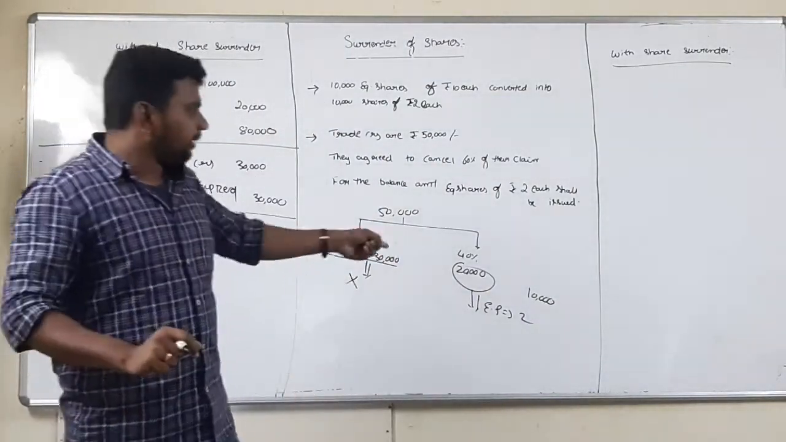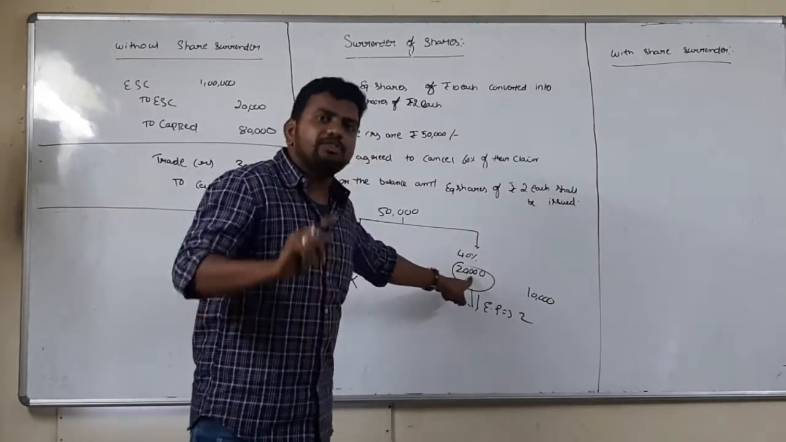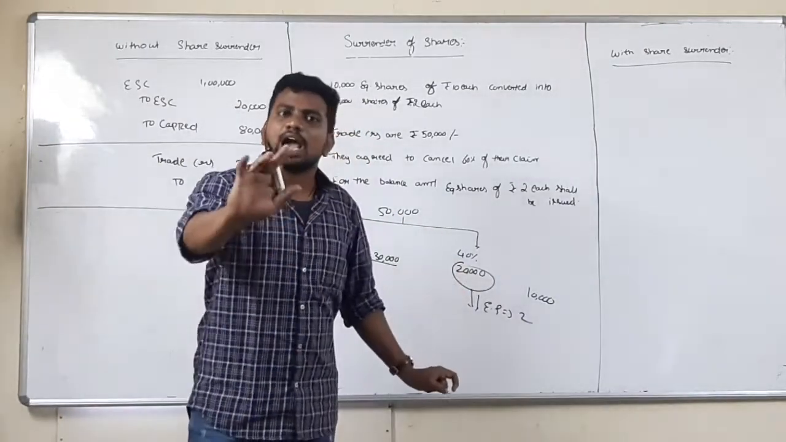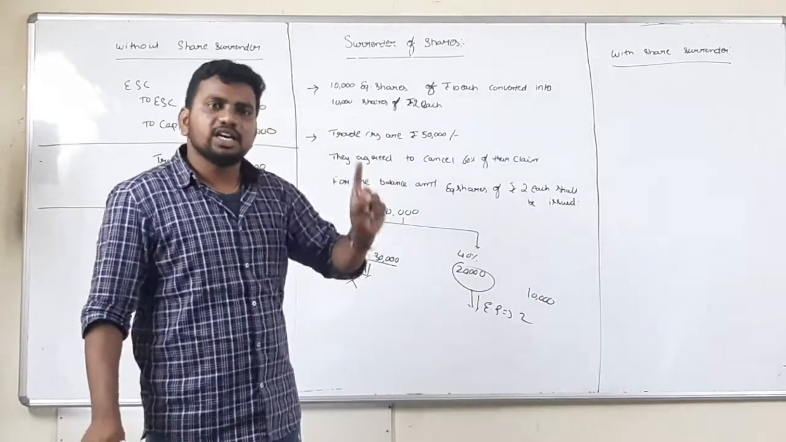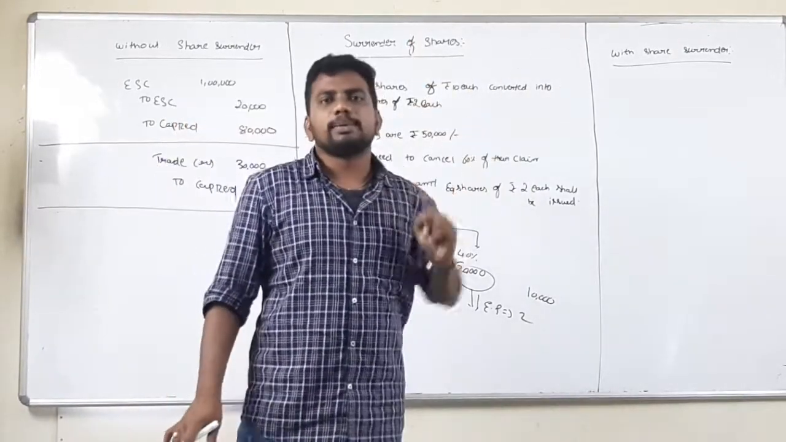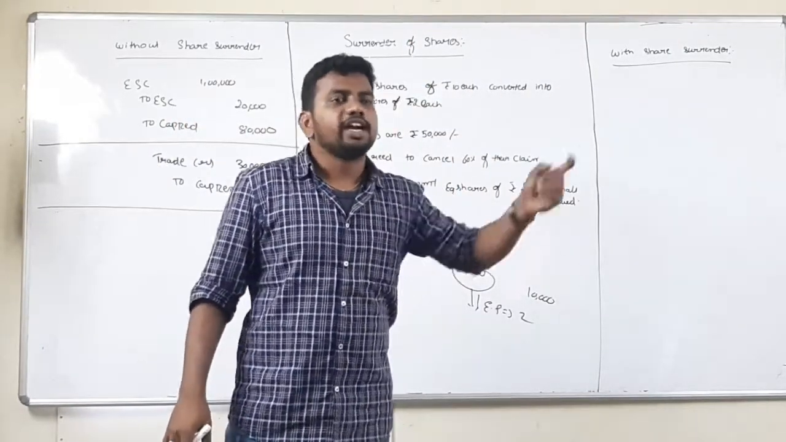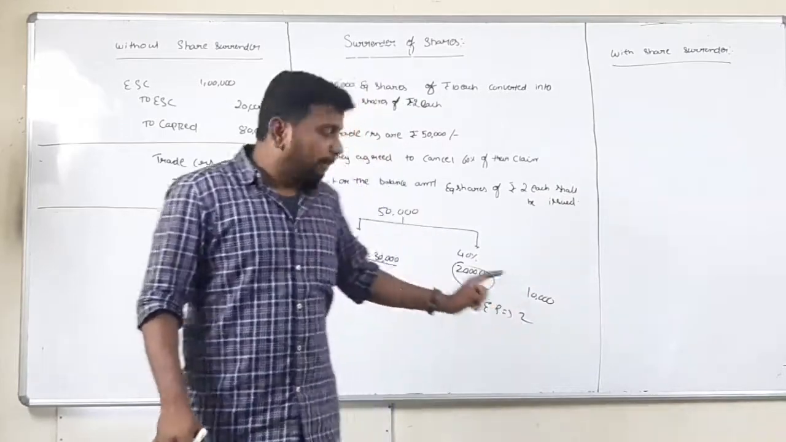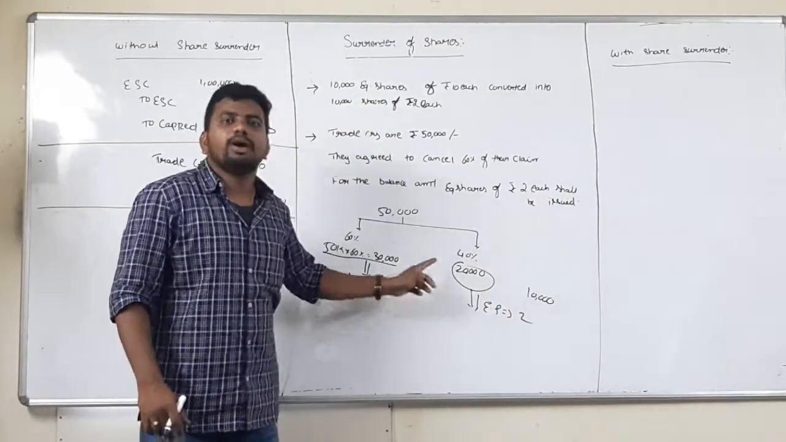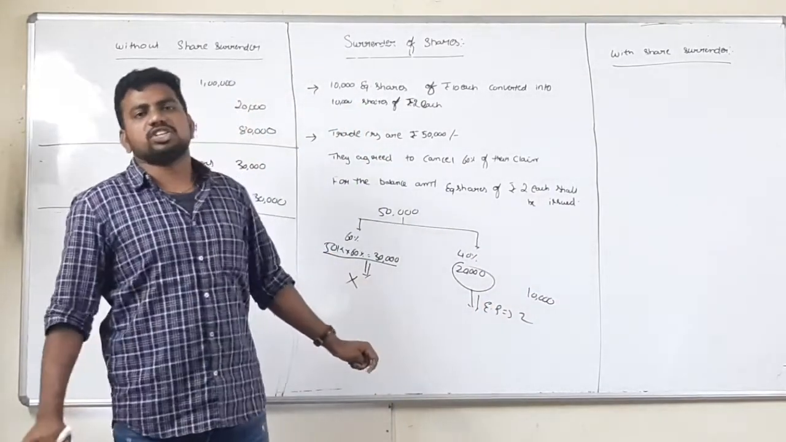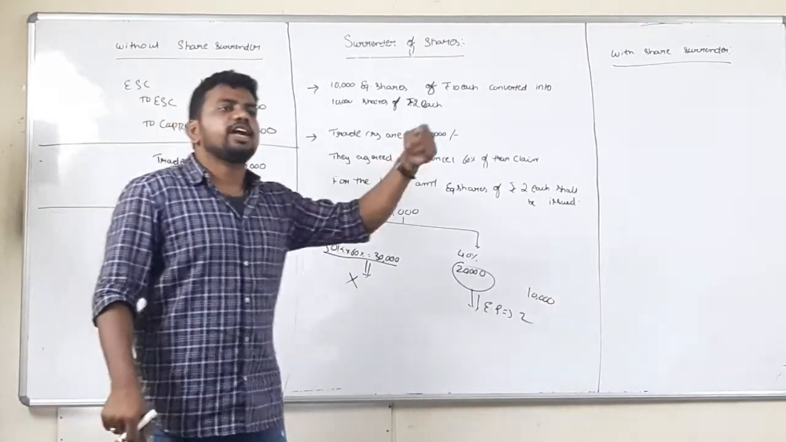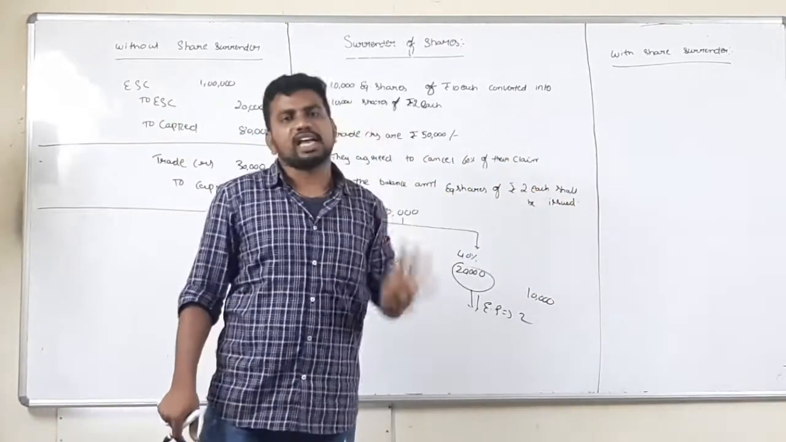That means when, for this 20,000, I am giving him shares, I am settling his liability. Generally, when a creditor is paid, what entry will pass? Creditor's account debit to cash account. But here I am not paying cash, I am paying equity shares. So what entry do I pass? Creditor's account debit to equity share capital.